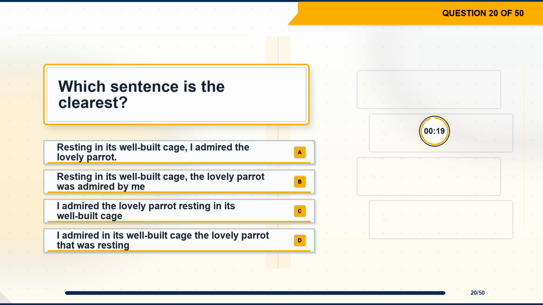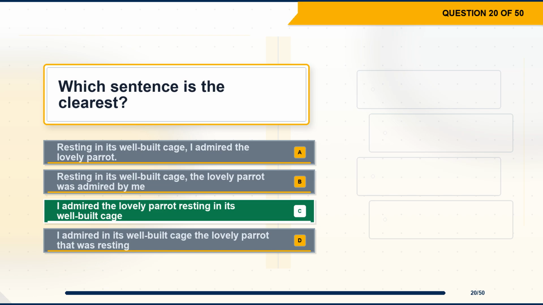Question 20. Which sentence is the clearest? Option A, resting in its well-built cage, I admired the lovely parrot. Option B, resting in its well-built cage, the lovely parrot was admired by me. Option C, I admired the lovely parrot resting in its well-built cage. Option D, I admired in its well-built cage the lovely parrot that was resting.